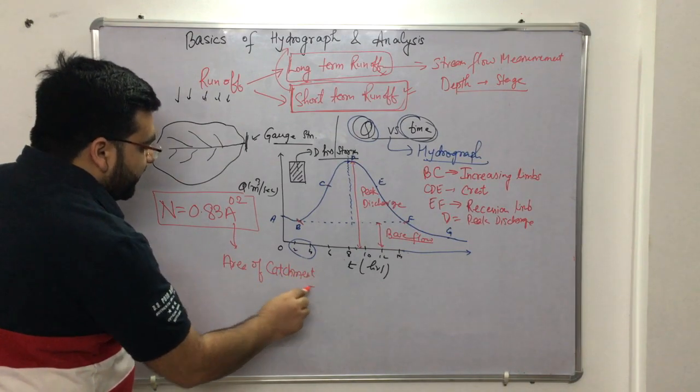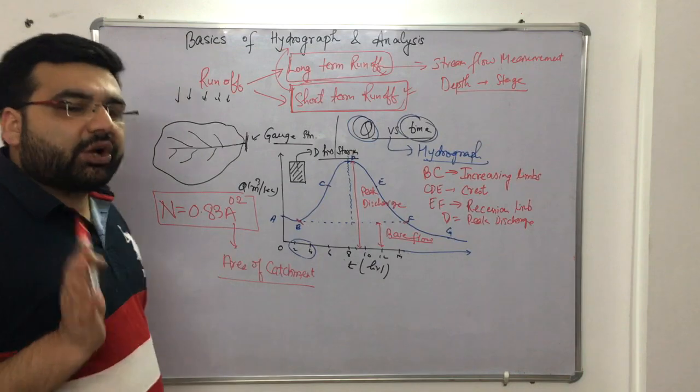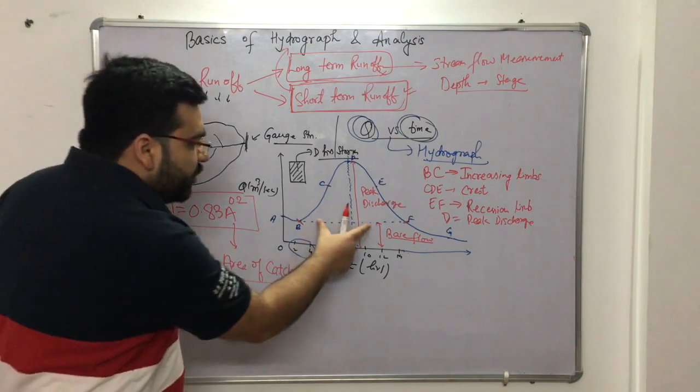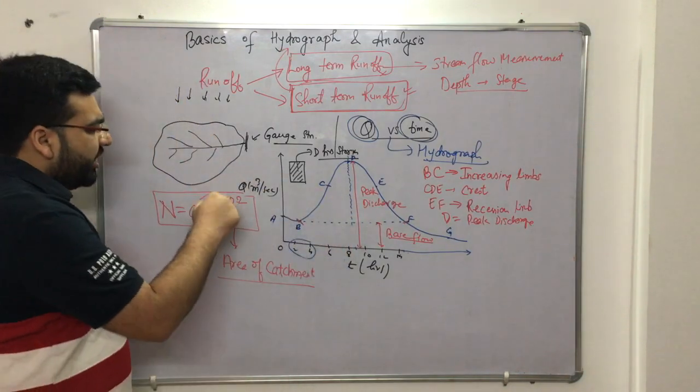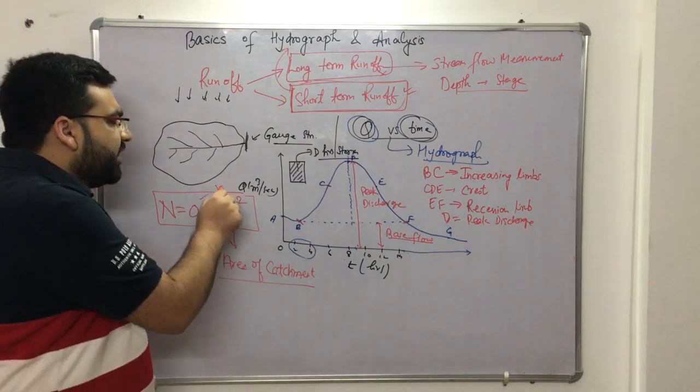So in many books this value of N is also given, but that is not required from the GATE perspective. Even if you want to learn it, well and good. If you don't want to learn it, don't learn it.